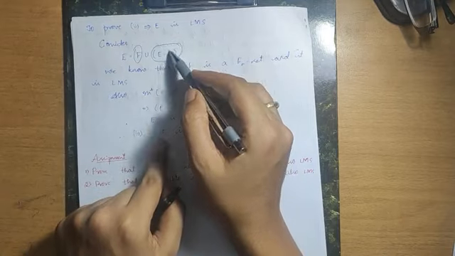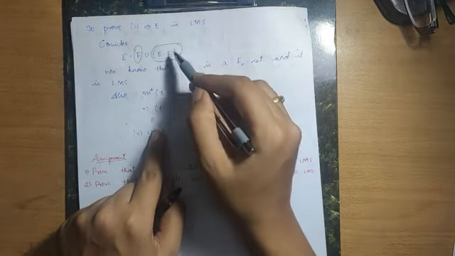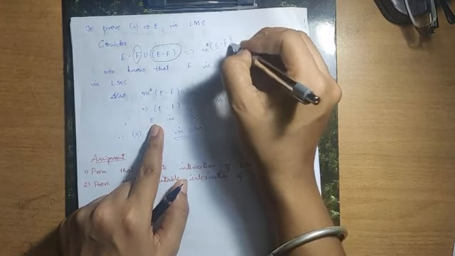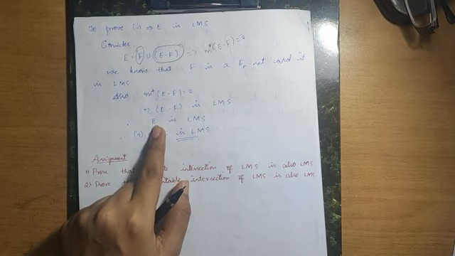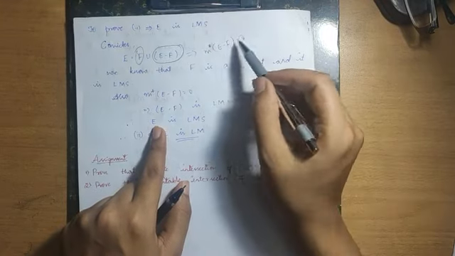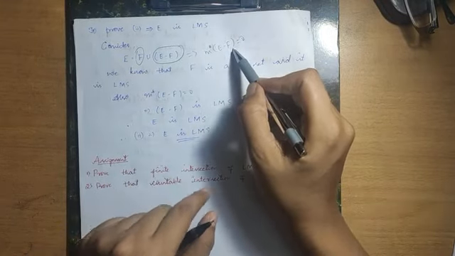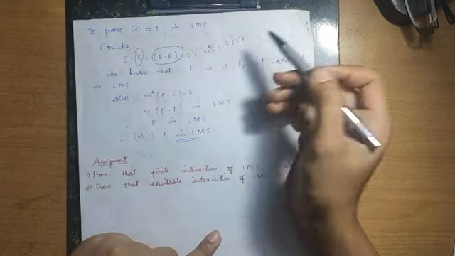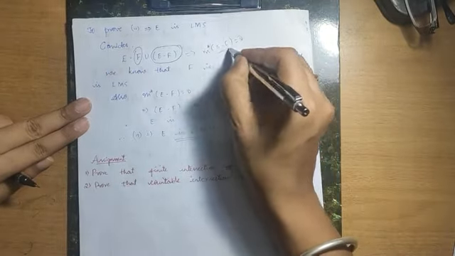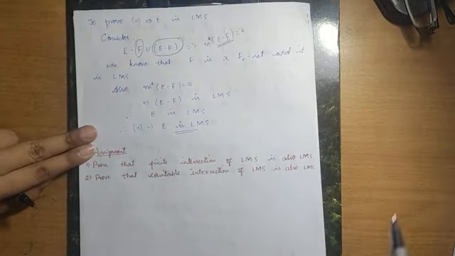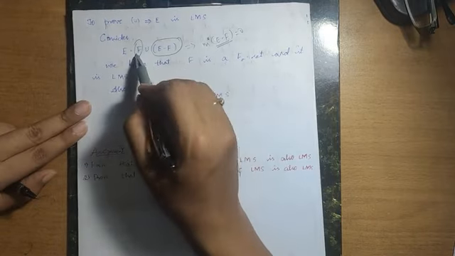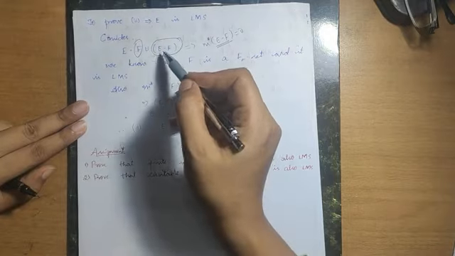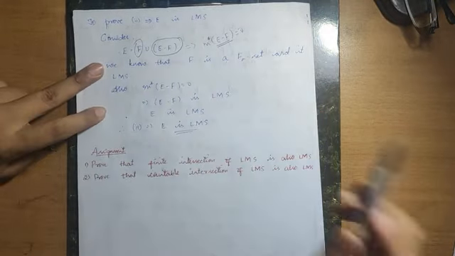That means in the previous part, that is from the given data, you can say that outer measure of E minus F is 0. What does it mean? It means it is a set of outer measure 0. So we have already proved that every set for which outer measure is 0 is a Lebesgue measurable set. That means this particular set is also a Lebesgue measurable set. So since these two are Lebesgue measurable sets, we know that the union of two sets is a Lebesgue measurable set, means E is also a Lebesgue measurable set.